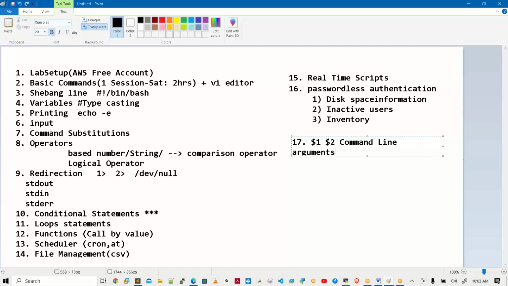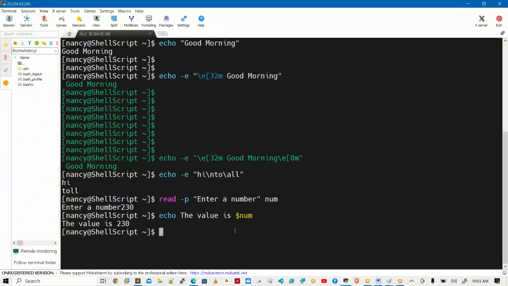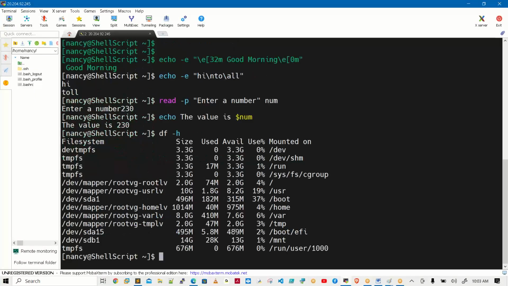Right. So then after that, mainly command line arguments are for non-interactive script purposes. Even if you come to here, if for example I want to find out the disk space of one folder or something. Let's take one small example here. I want to find out the root space information. What is the available space? This value I want to pick up.